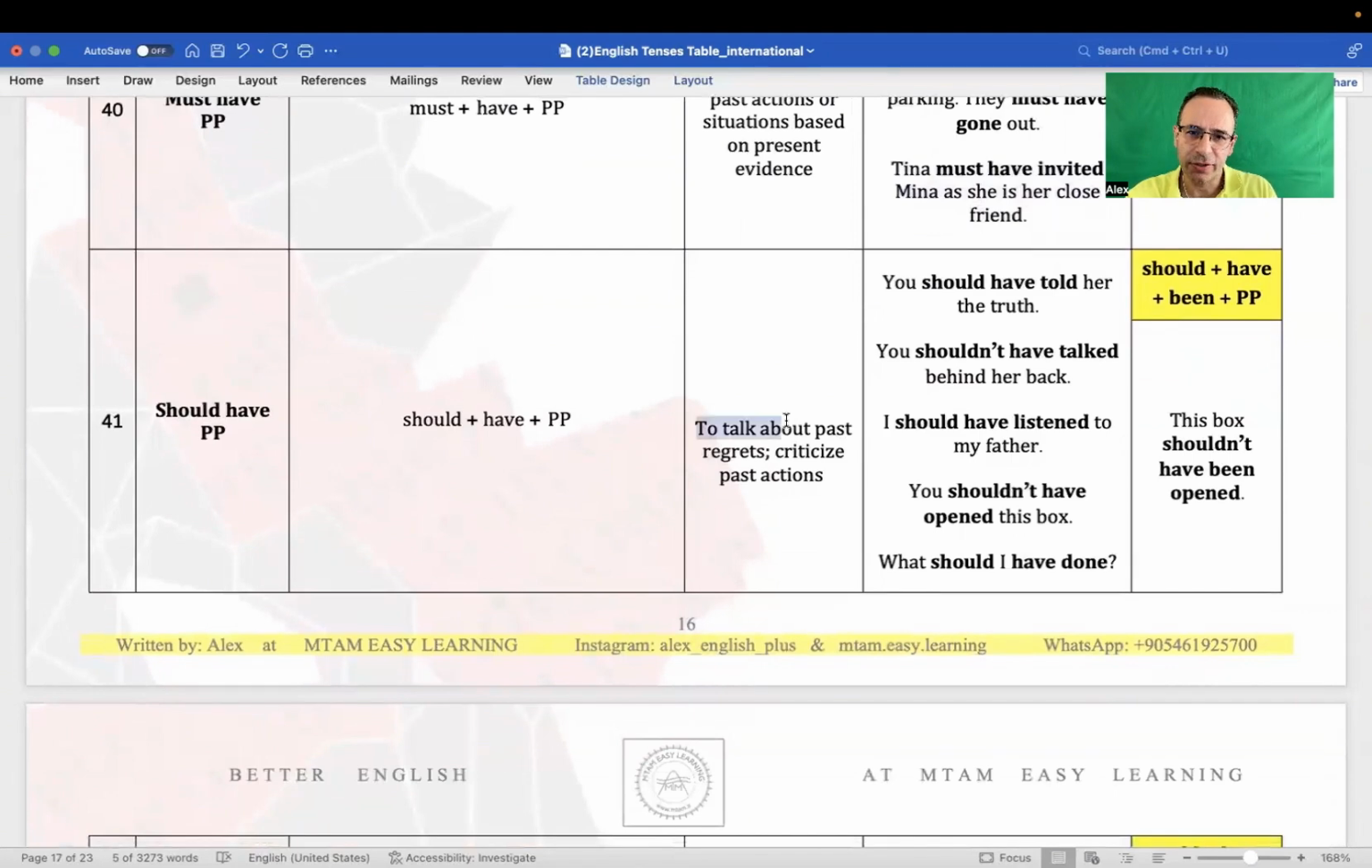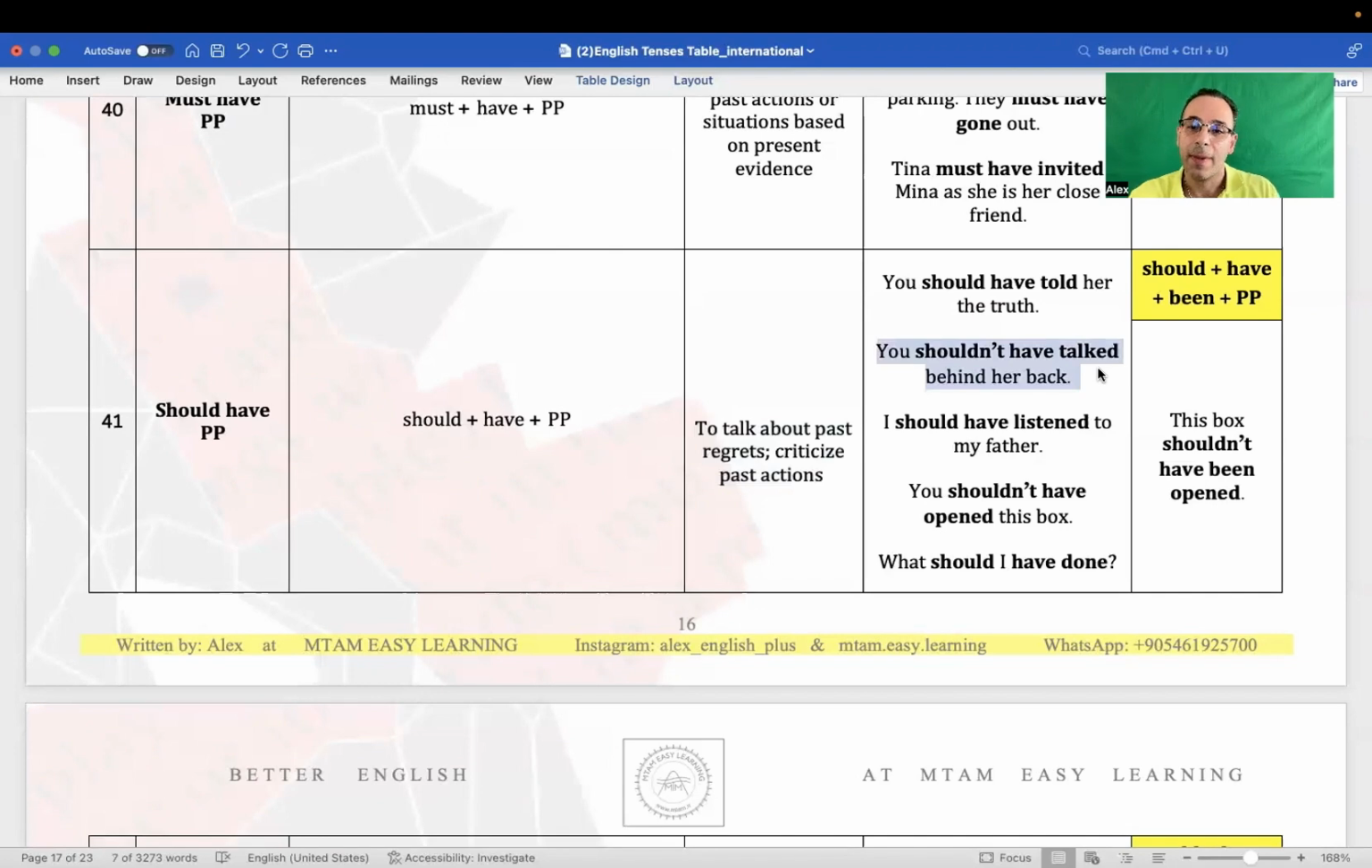We use this structure to talk about past regrets and to criticize past actions. So we don't like what happened or what did not happen, and we criticize it or are regretful about it. You should have told her the truth. It means that the person did not tell her the truth, and that was not a good thing, and you're sorry about that. So you say you should have told her the truth, just criticizing. Or you shouldn't have talked behind her back. You talked behind her back, which is not a good thing, of course.